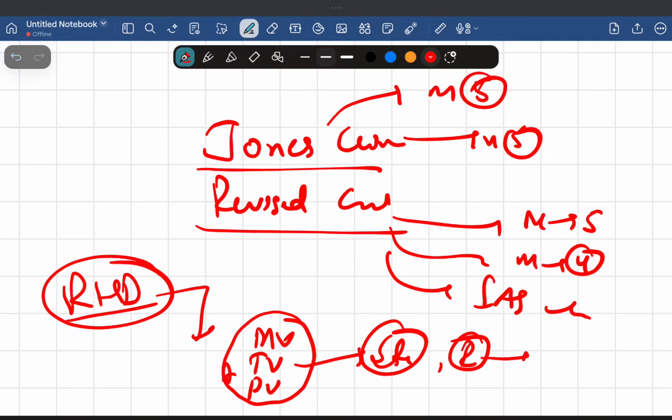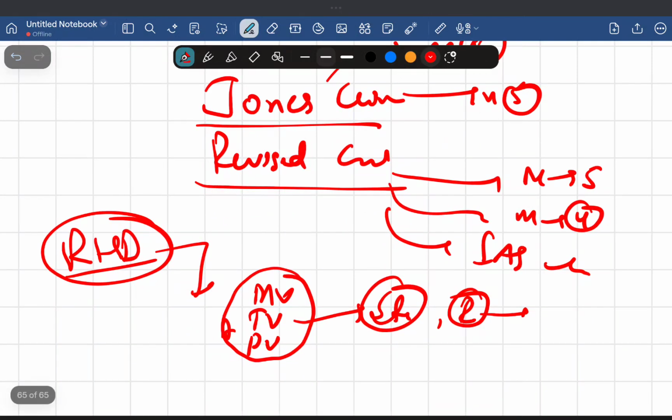It can lead to many diseases like left ventricular hypertrophy, hypoxia, and other things. So many complications will be there, and it can finally lead to heart failure. So this is about rheumatic heart disease.